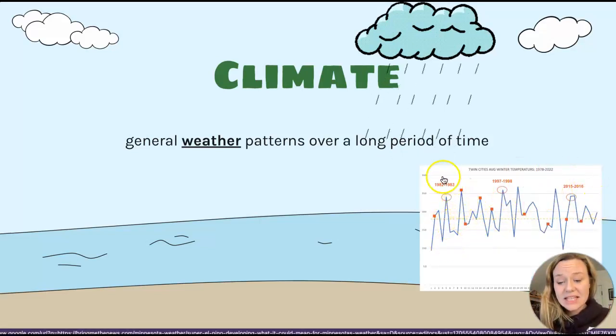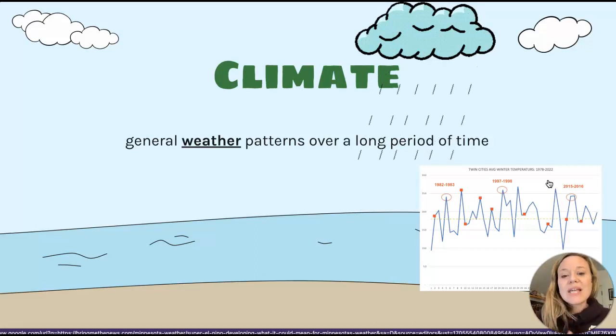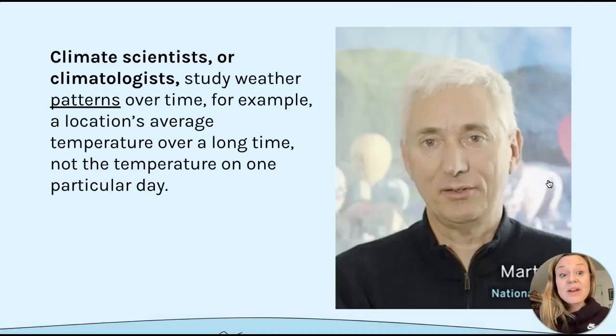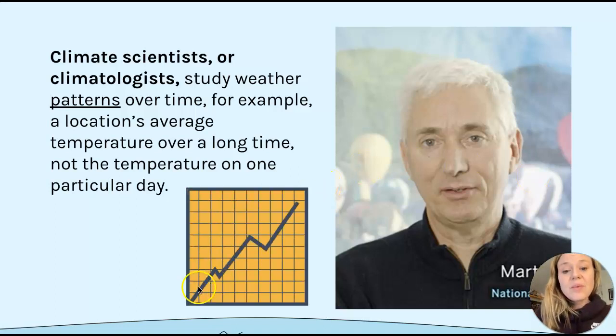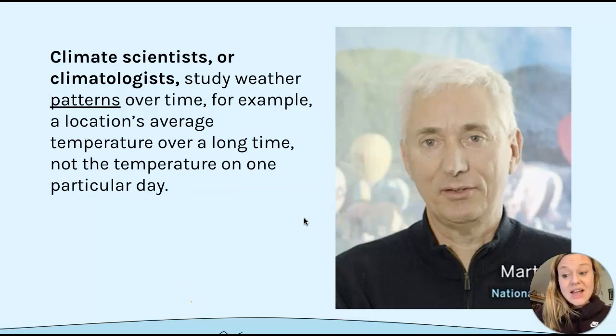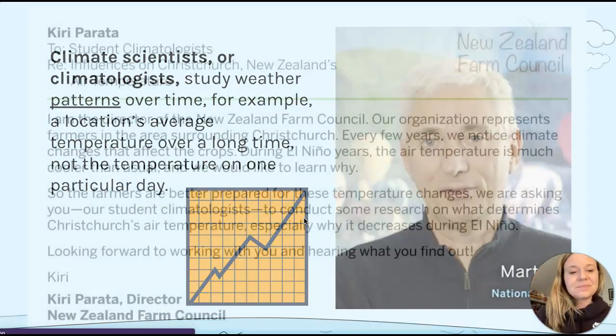If you look at this, we can see that this is happening over years and years, and really looking at what's happening to our weather, to the things that are happening outside in the current moment. Is it raining? Is it snowing? Is it cold? Is it hot? But what's happening over a long period of time in larger groups. Climate scientists, or climatologists, are people who study these weather patterns. They look at the average temperature over long periods of time and not just day to day. So we really think about looking at that as graphs. We'll do some graphing with this throughout the unit. We're not just looking at what's happening today, but what's happening over a really long period of time.